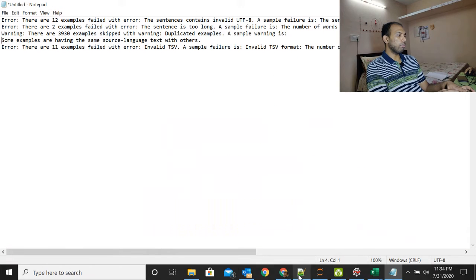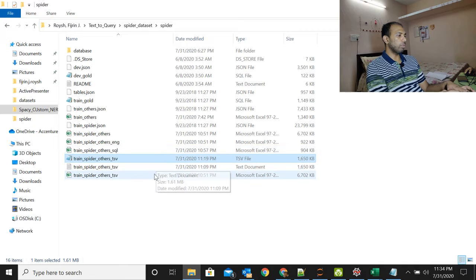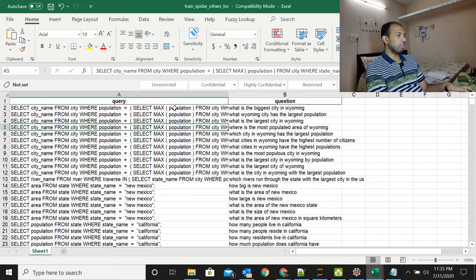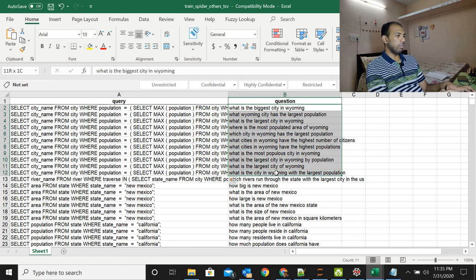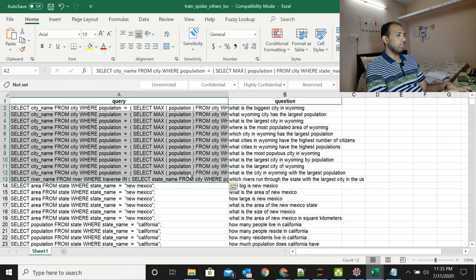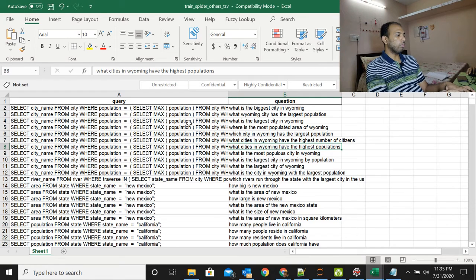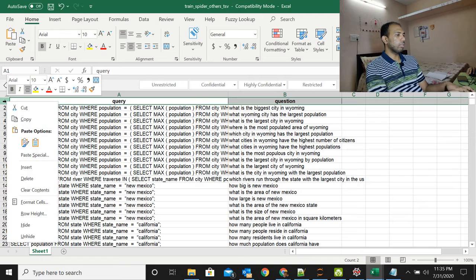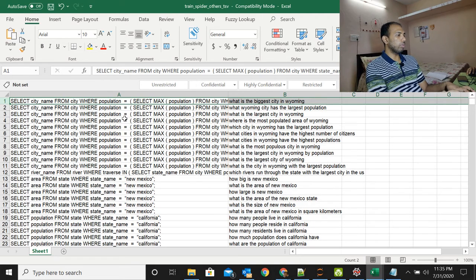Let's try and reverse this and see if that solves the problem. I'll show you what is causing the problem. If you see here, the source language, that's the SQL language, has the same queries repeated, but the target language is different. So the target statements are different. All these statements are actually looking for the same information. That's why our queries are the same. But the Google platform confuses this, assuming that they are duplicates.